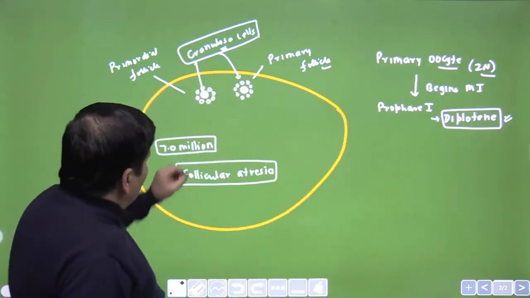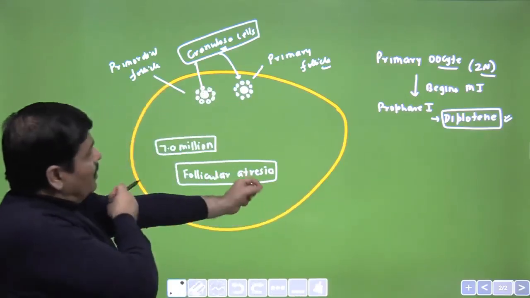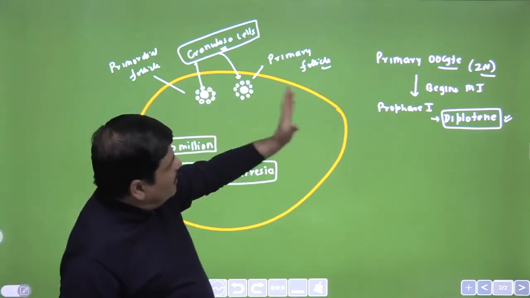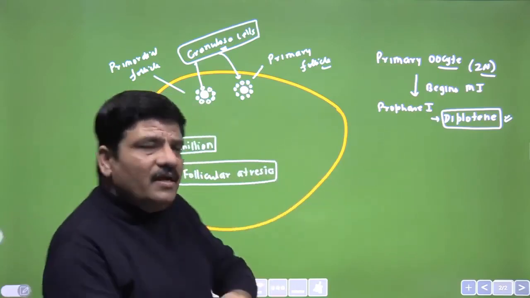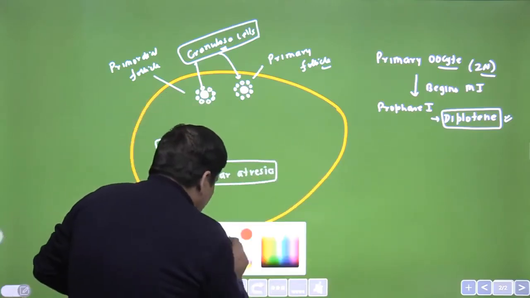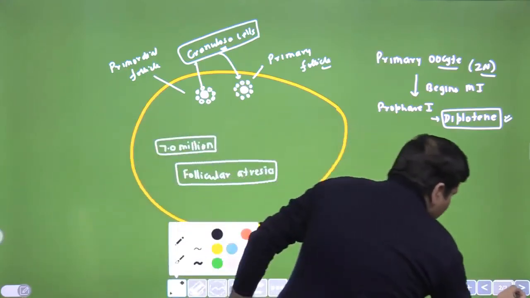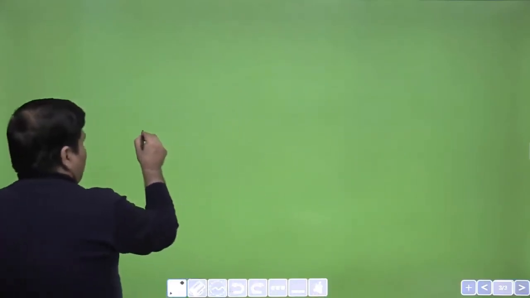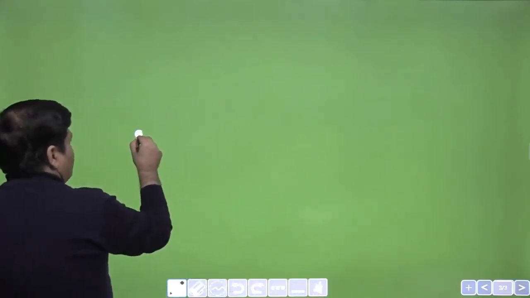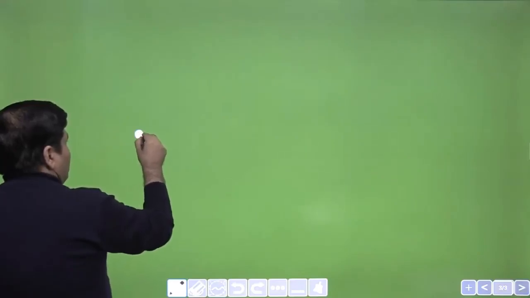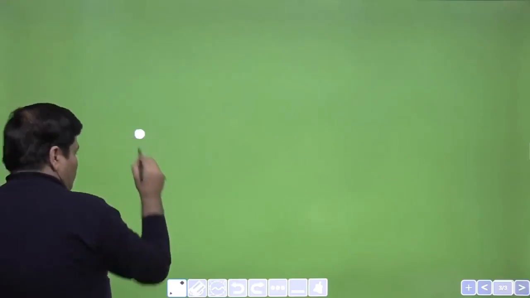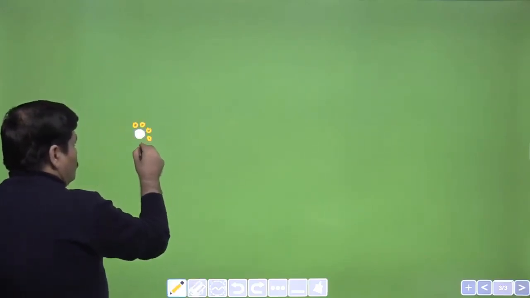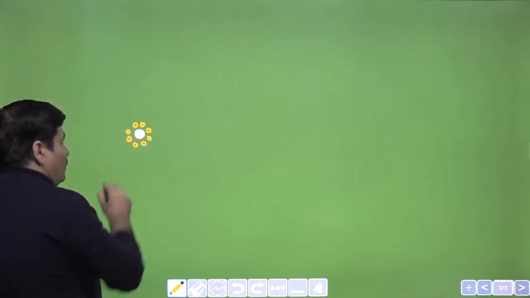What happens is that this primary follicle gets converted into a secondary follicle. When it develops further, it gets converted into a secondary follicle, and the structure of a secondary follicle would be something like this. So let me take another page for this. This is the primary follicle, it has a primary oocyte. I will take some time in teaching you this. This is a very simple concept, but very commonly not understood well by most of the students. This is the primary follicle that we are talking about.